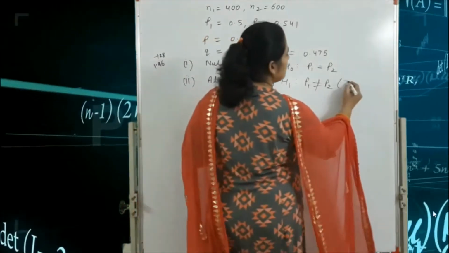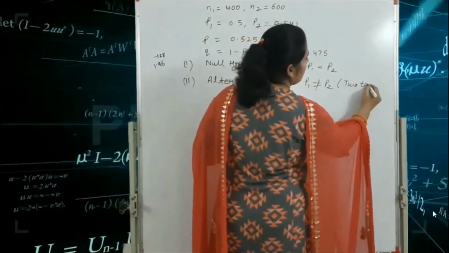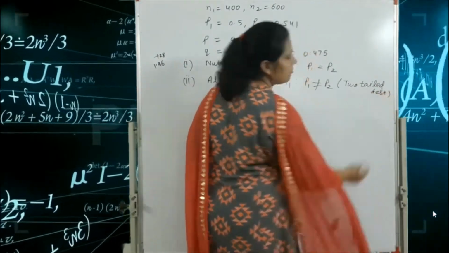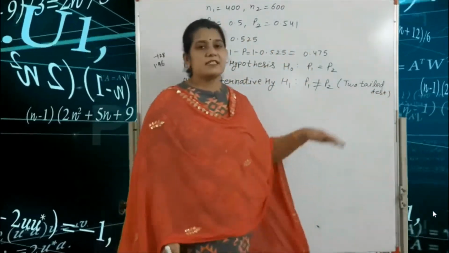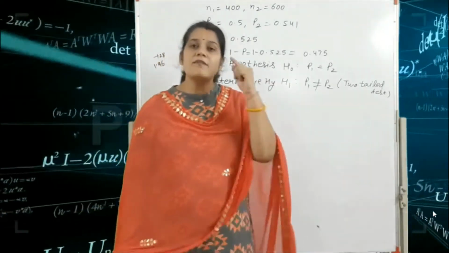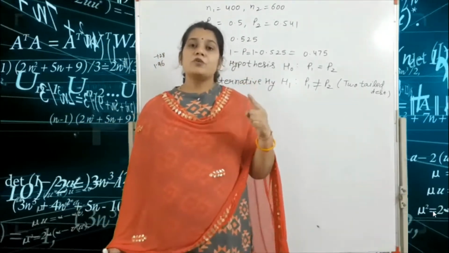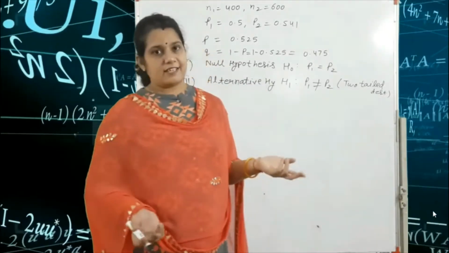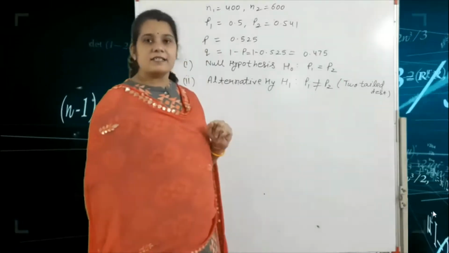So this is a two-tailed test. You always write here with the help of the alternative hypothesis whether this is a one-tailed test or two-tailed test. If this is a one-tailed test, you always write left-tailed or right-tailed test. So this is our second step.